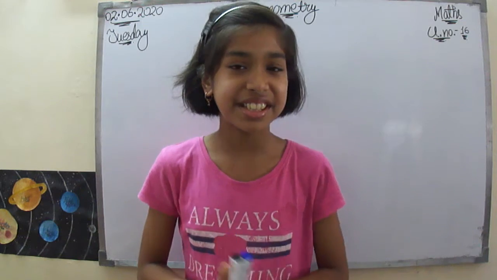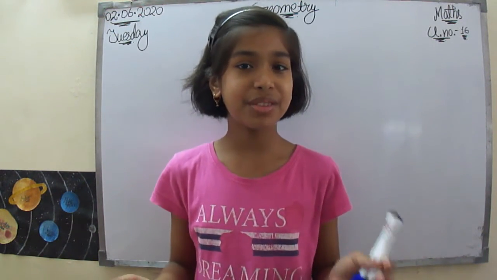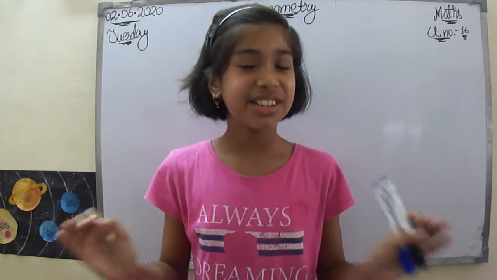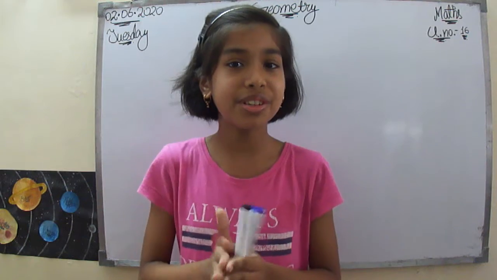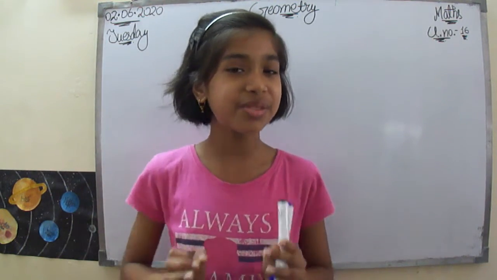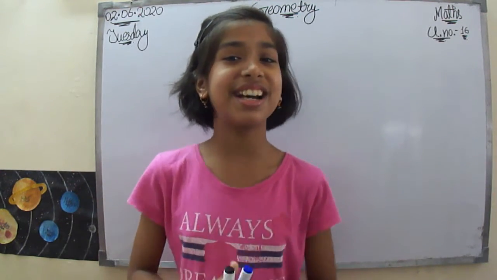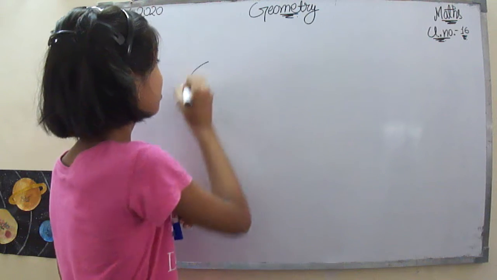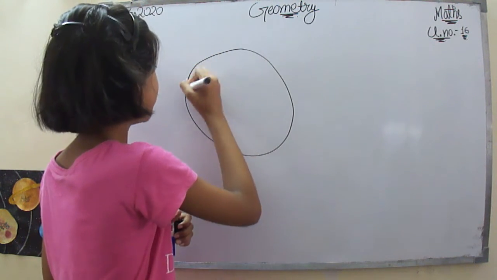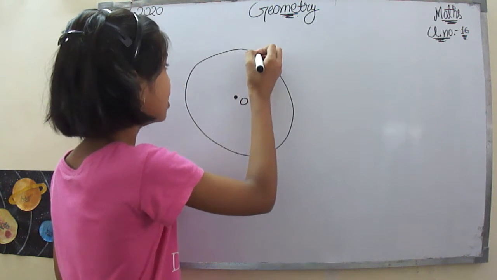So let's start. In my previous video, due to exceeding of the time limit of this camera, the camera shut down suddenly. So at that point we were solving a question of this geometry. So we are going to continue with that question. So let's start. So question was, we have a circle like this and a center point.